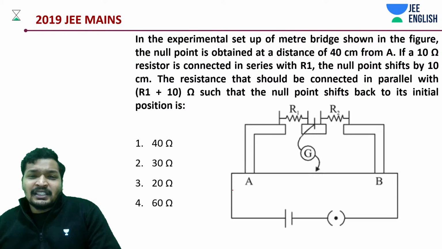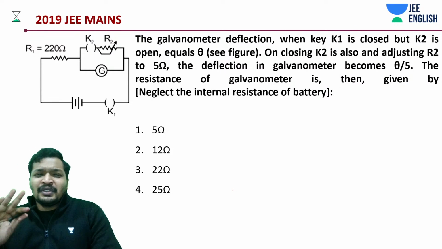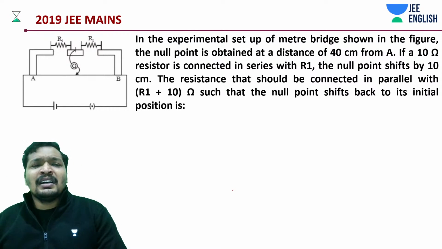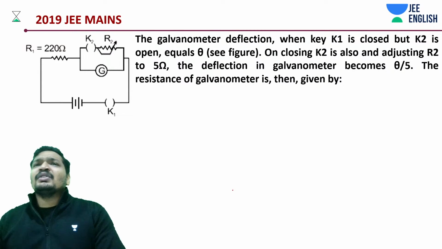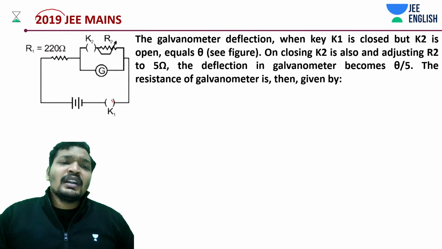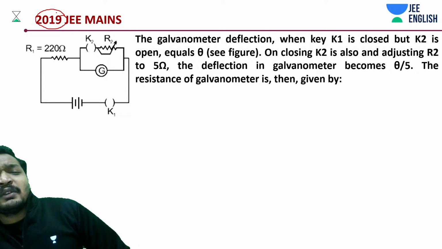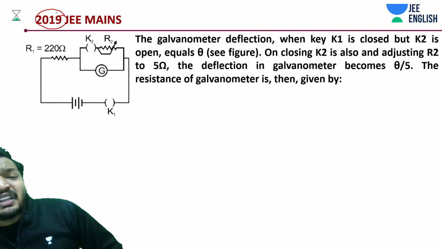Of course, 2019 has given us a lot of interesting problems on electrical measuring instruments. If you notice, electrical measuring instrument is one of the most important things. Galvanometer based, meter bridge based. We already saw a meter bridge based thing. There were around 3 questions in 2019 per paper. Some people had 2, but that is like 2 sessions. Generally it's 3 questions at least.